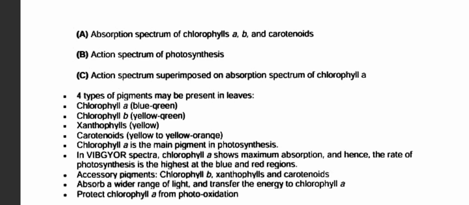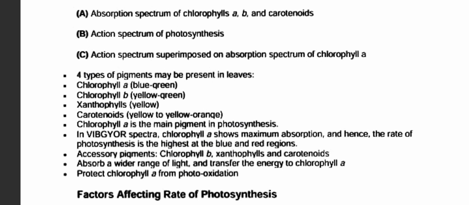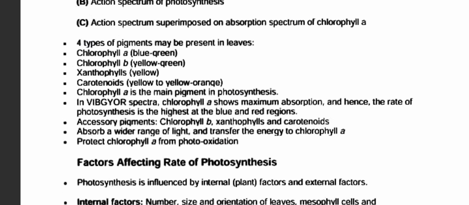So now four types of pigment may be present in leaves: chlorophyll A, blue green; chlorophyll B; then xanthophylls; then carotenoids. Chlorophyll A is the main pigment in photosynthesis.